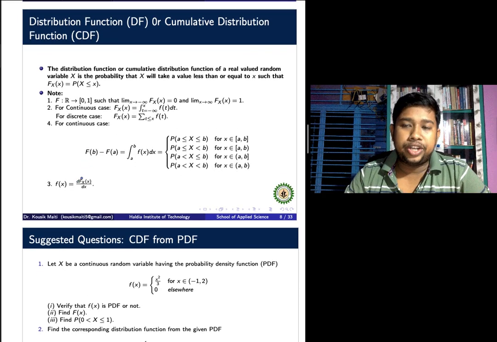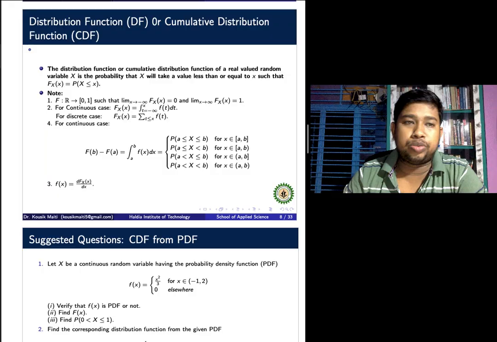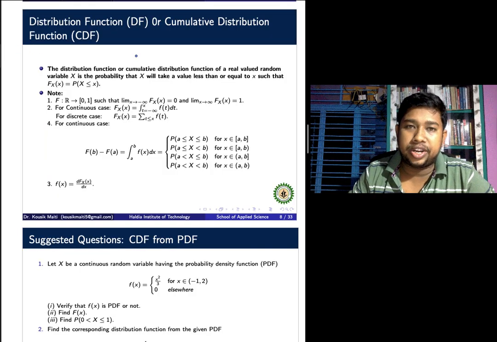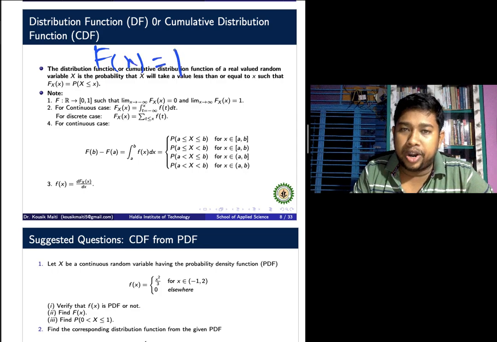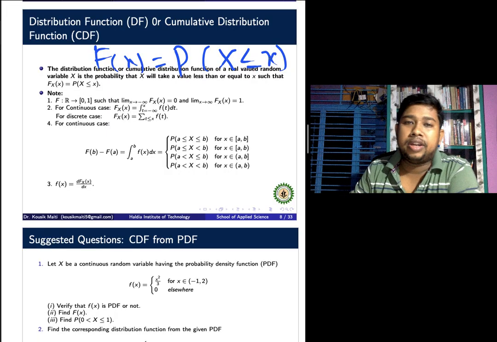density function, or it is also called the cumulative density function, also called the cumulative distribution function. It is called the CDF. A function capital F of x is said to be a CDF when the probability value of the random variable X less than or equal to small x. This is the definition of the CDF.